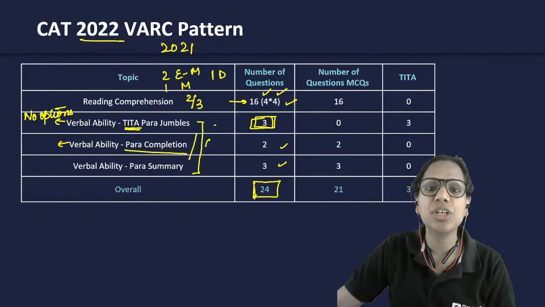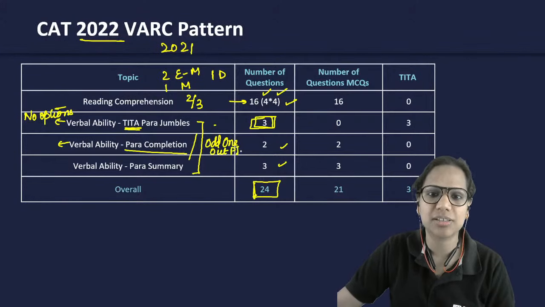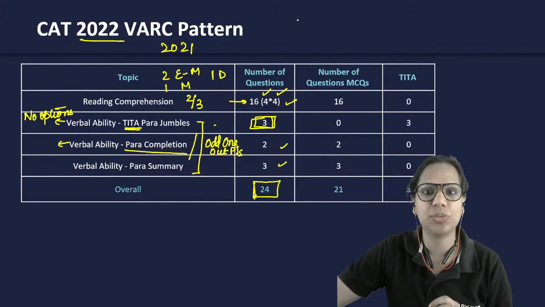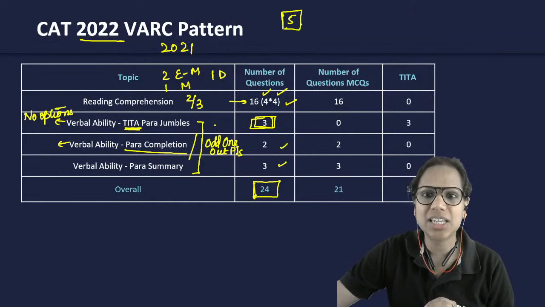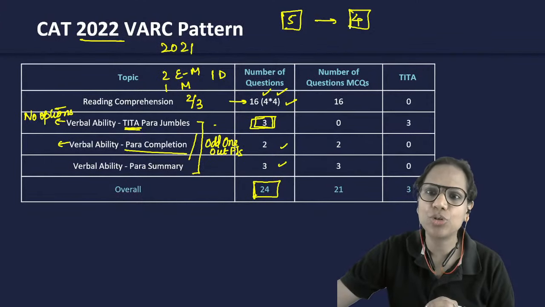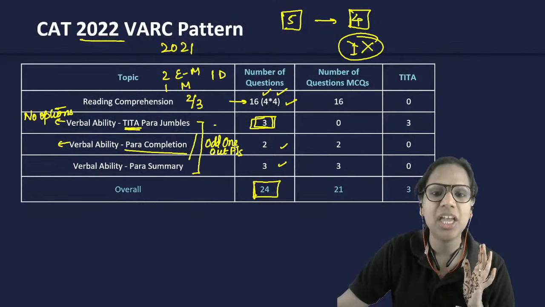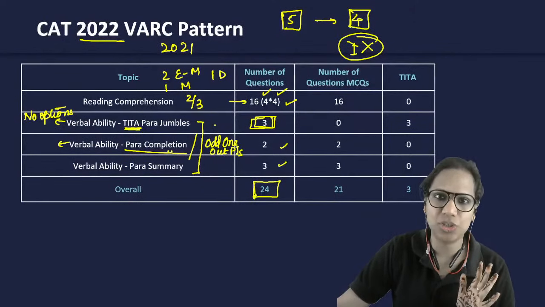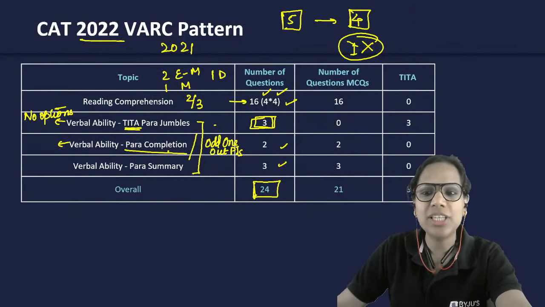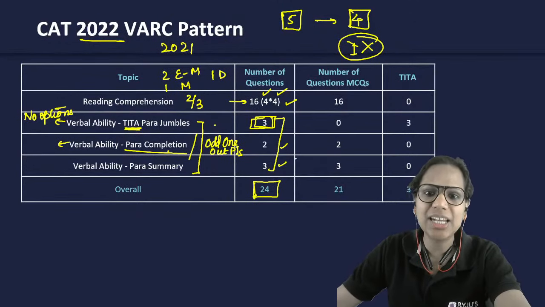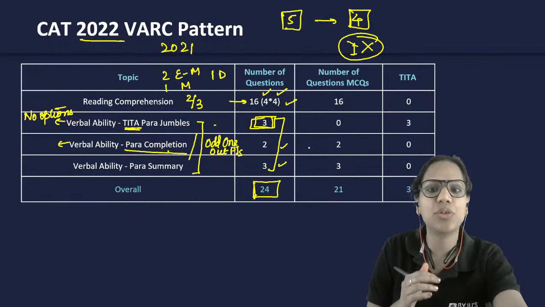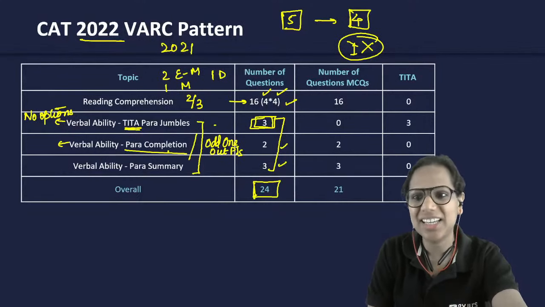Before this, we used to have another question type, odd sentence out para jumbles. Here, 5 sentences are given to you. 4 of them belong to a paragraph. 1 of them does not belong. You just have to find that one. That is odd sentence out para jumble. Last year, instead of this, we had para completion, right? So all these paragraph based questions, they form verbal ability, and the remaining 8 questions out of 24 are from this area, right?